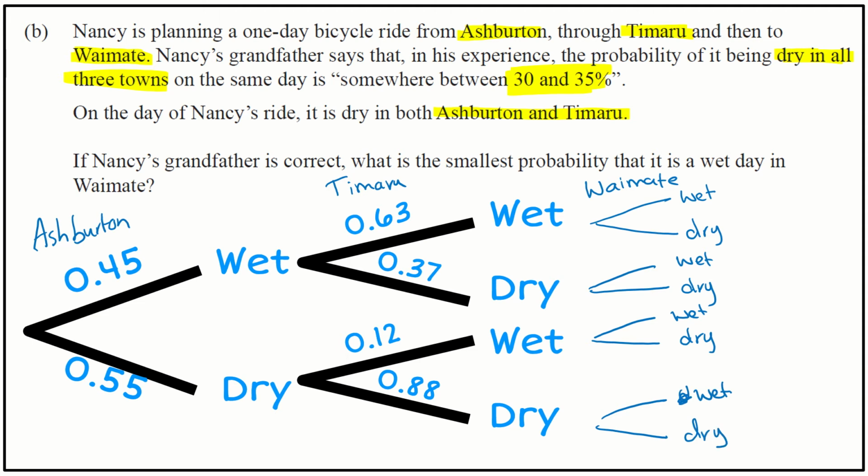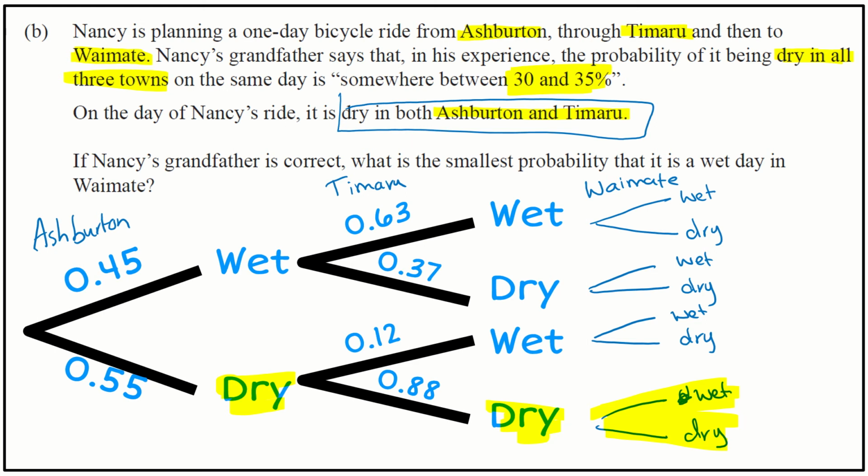So that would normally look like the full three layers added. However, we've just got to remember we're told it's dry in both Ashburton and Timaru. So in actual fact, we just need to add on this piece down the bottom here. Because we know it's dry in Ashburton, dry in Timaru, and so we're only adding on that third layer down the bottom. Okay, and so that's our structure.